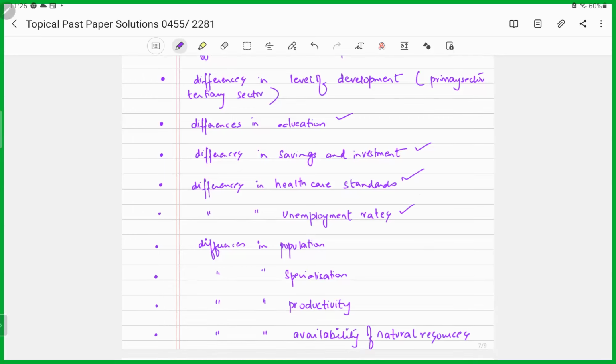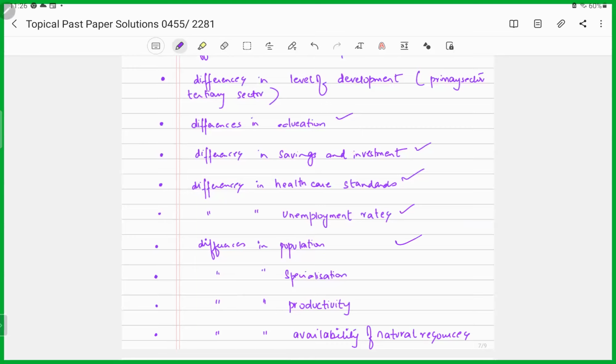So, the higher the unemployment rate would be, the lesser would be the level of output, right? So, the country would not be efficient, right? There would not be efficient allocation of resources. There would be underutilization of resources in that scenario. So, if there are lesser levels of unemployment or more and more people are employed, they would be contributing more towards the GDP of the country, right? As a result, would lead to higher levels of income.